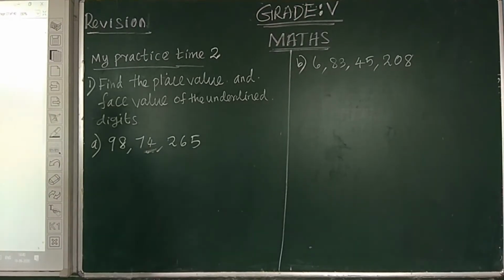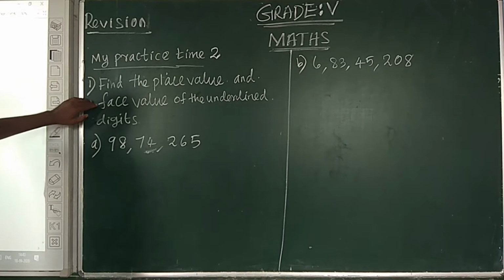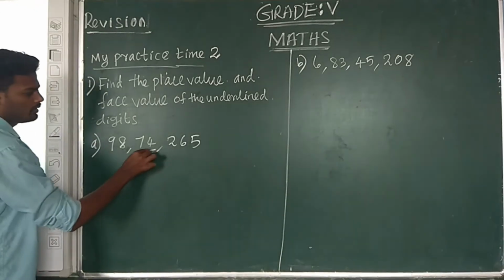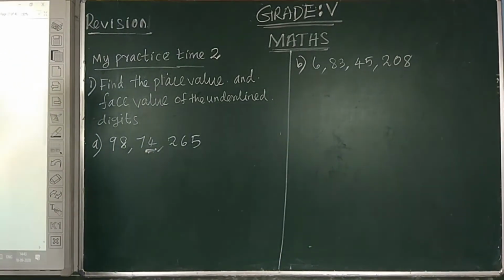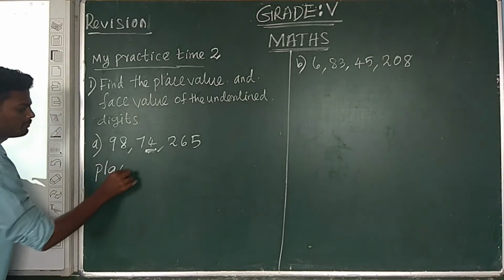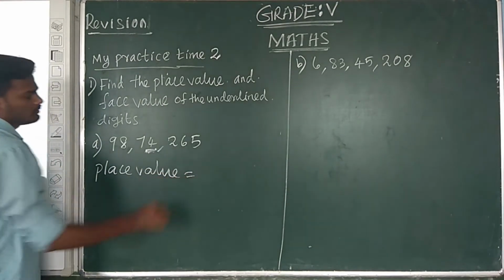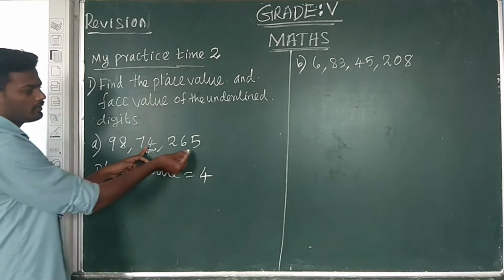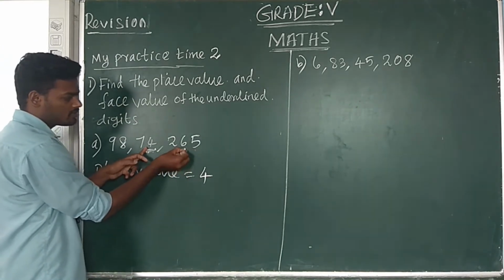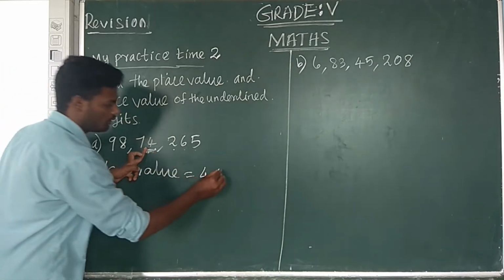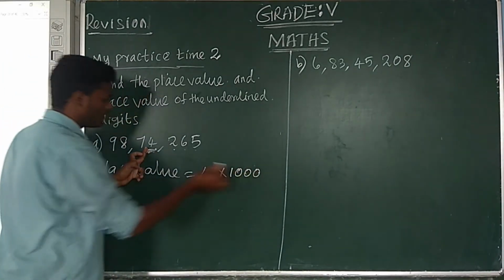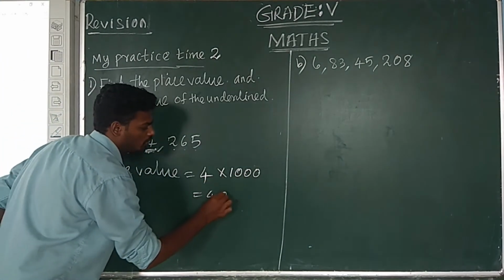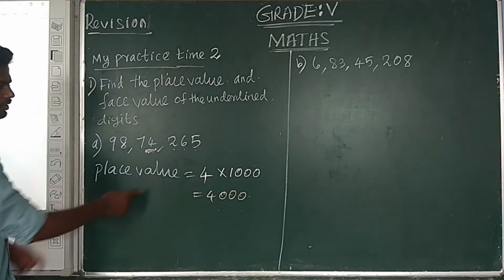My practice time 2. Find the place value and face value of the underlined digits. Underlined digit is 4. First we find the place value of the underlined digit. Counting ones, tens, hundreds, thousands, 4 is in the place 1000. So 4 into 1000 is 4000. Therefore the place value is equal to 4000.